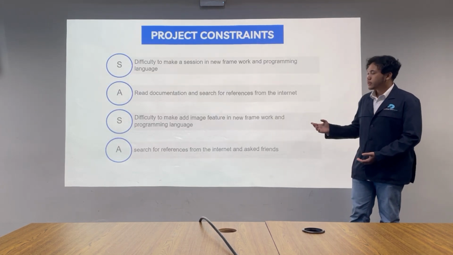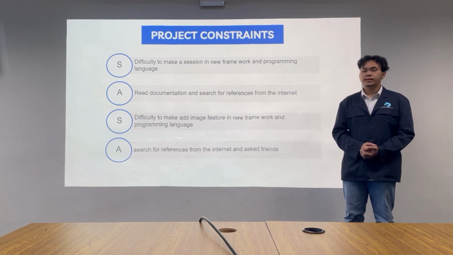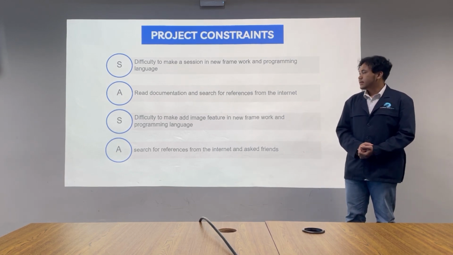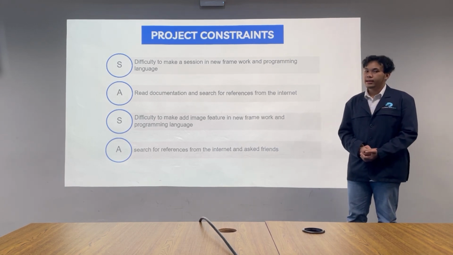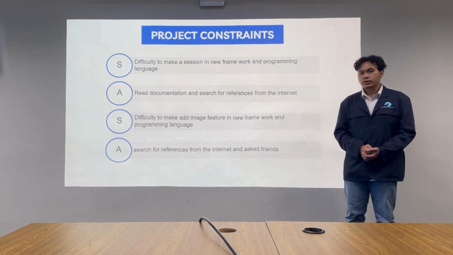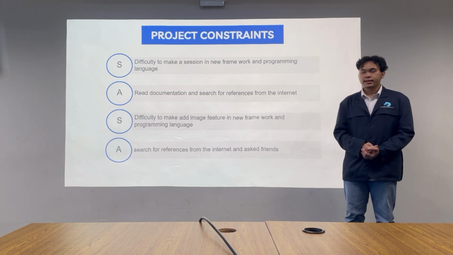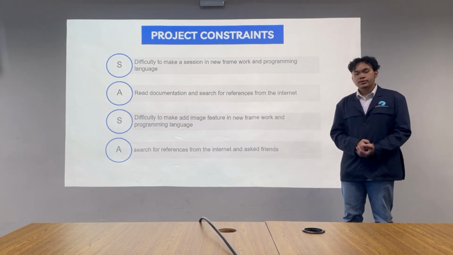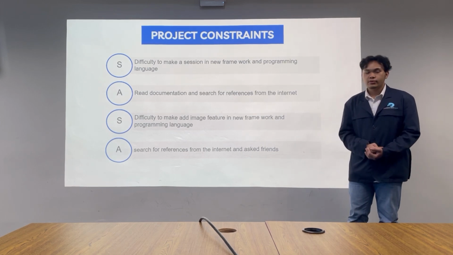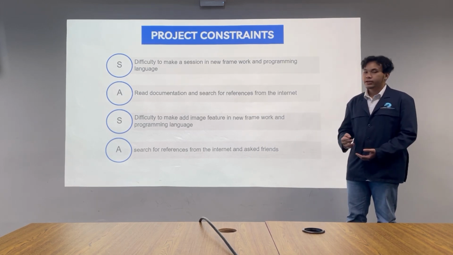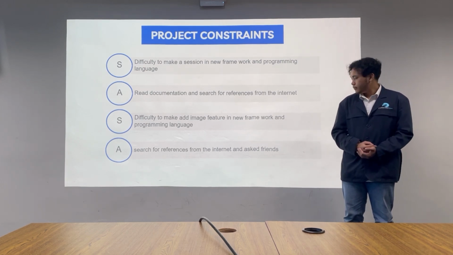And this is our project constraint. The difficulty that we faced in developing the website is difficulty making sessions in a new framework and programming language. And the solution for the constraint is reading documentation and researching references from the internet. The second constraint that we faced is difficulty adding the image feature in the new framework and programming language. And the solution is searching for references from the internet and asking experts from the thread.